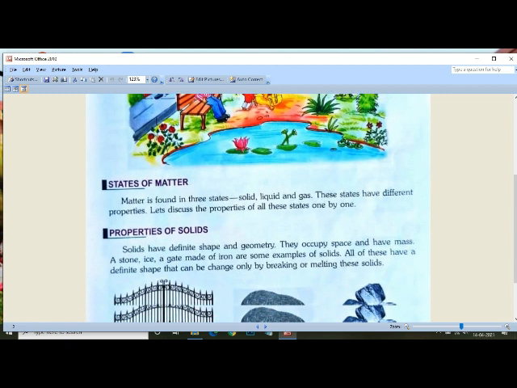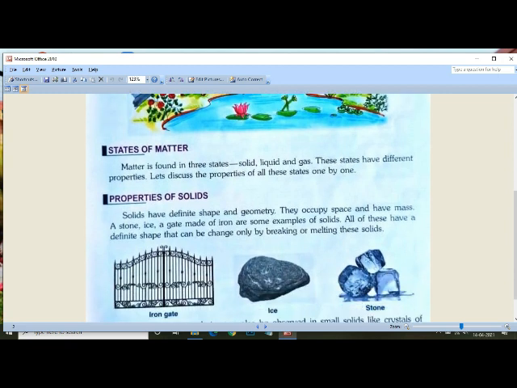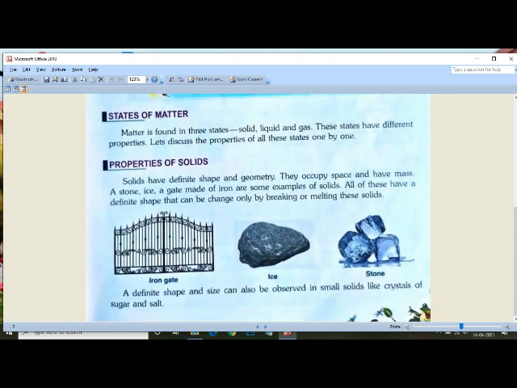Now let us move to the next topic. States of matter. Matter is found in three states: solid, liquid and gas. These states have different properties. Let's discuss the properties of all these states one by one. Now come to properties of solids. Solids have definite shape and geometry.